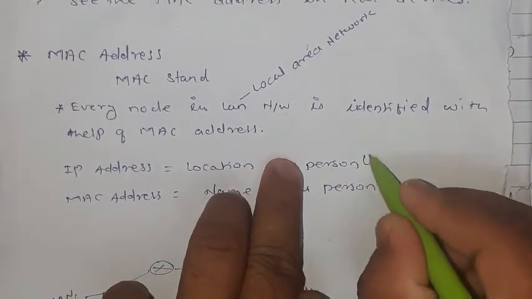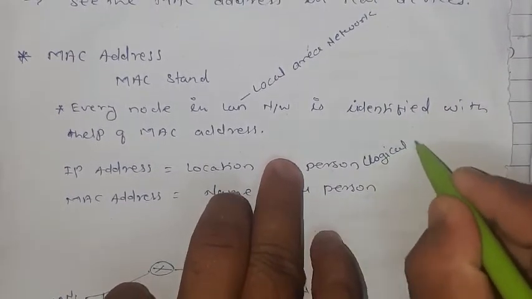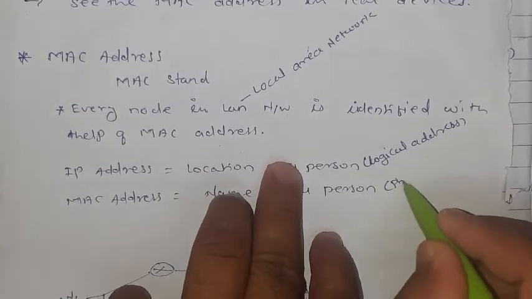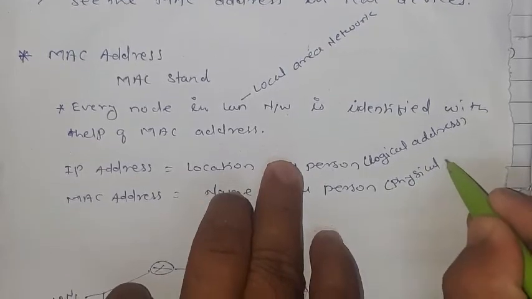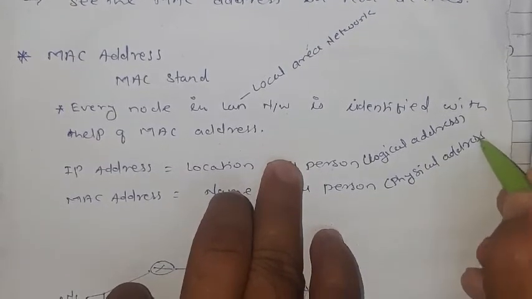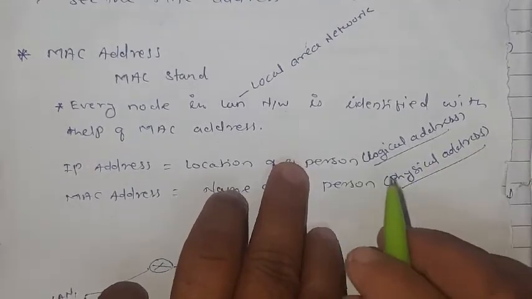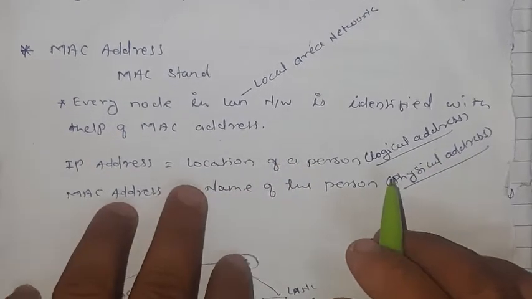So basically we can also say an IP address is nothing but a logical address, and a MAC address is nothing but a physical address. This is a simple definition which will help us understand.